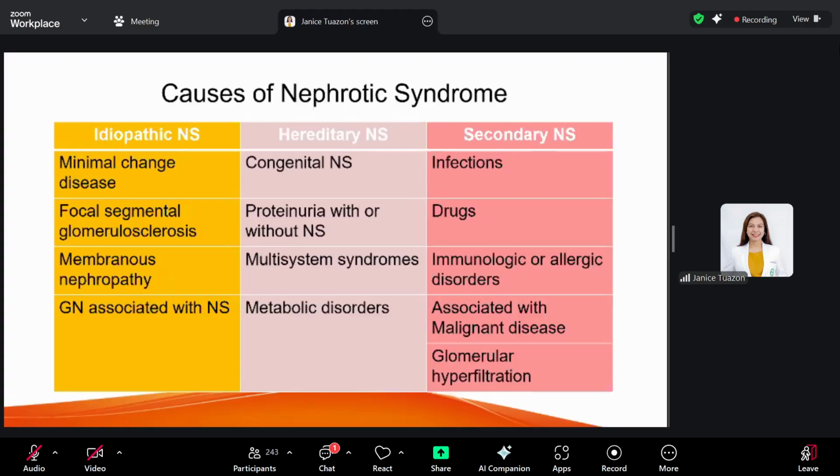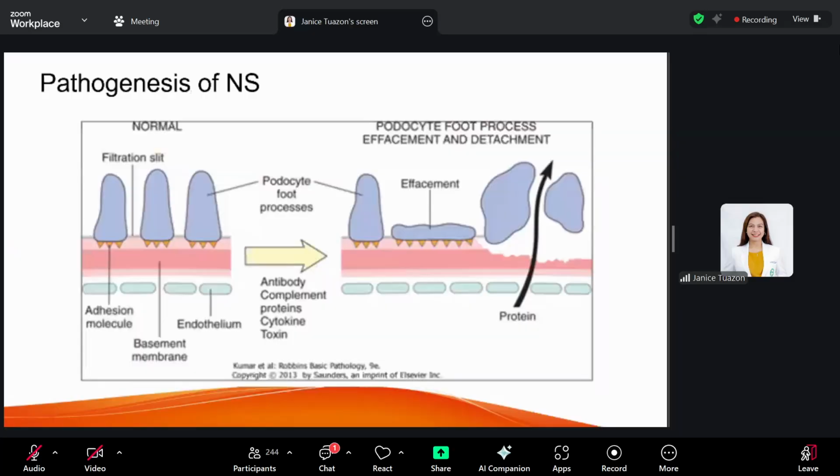Secondary nephrotic syndrome is usually secondary to infections or drugs, or associated with multisystemic diseases.